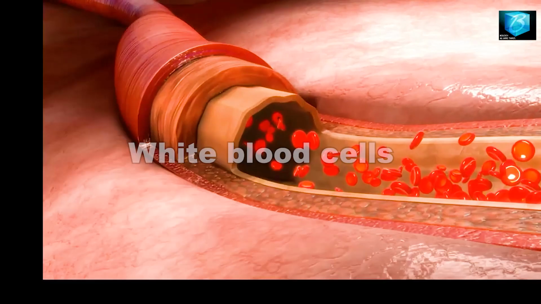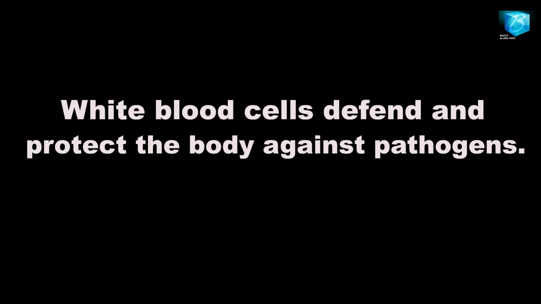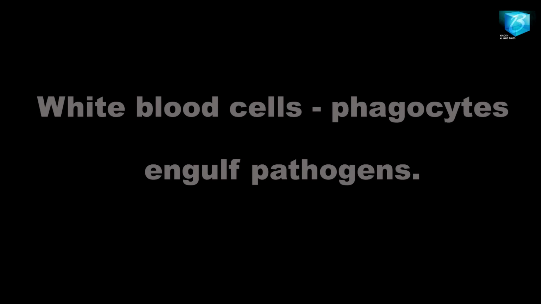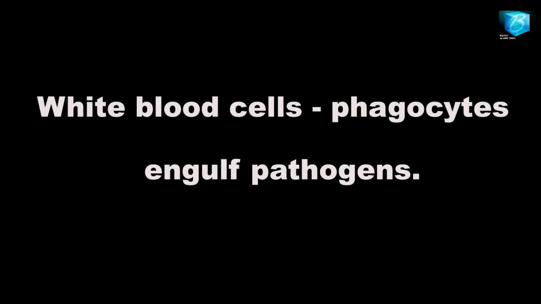Now we move on to white blood cells. The white blood cells are not as many as the red blood cells. Their function is to defend and prevent the body against infections and diseases. There are two types of these white blood cells: the phagocytes and the lymphocytes. The phagocytes are amoeboid in shape.